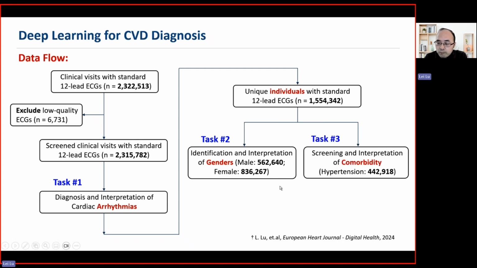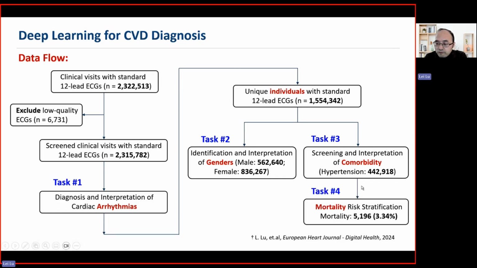And also we perform screening of hypertension, because we know hypertension is the largest single contributor to the development of CVD. And finally, we use the ECG predicted results to perform mortality risk stratification. So this is the flow and the 4 tasks of the research.